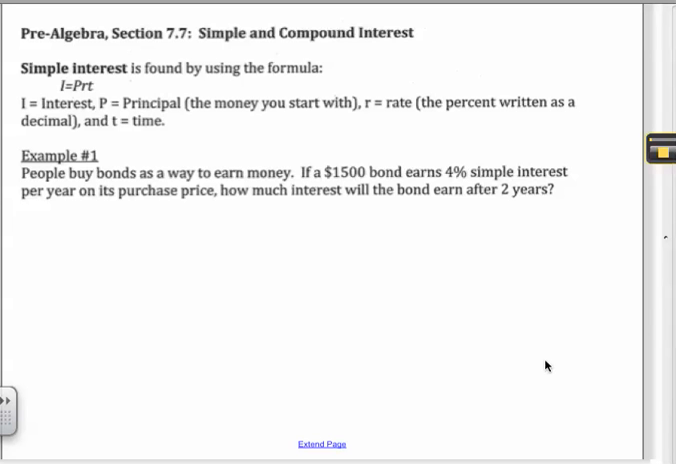Section 7.7, simple interest and compound interest. Guys, we're going to start off with simple interest. And the first thing that you need to know is what interest is. Interest is money that is paid to use money.